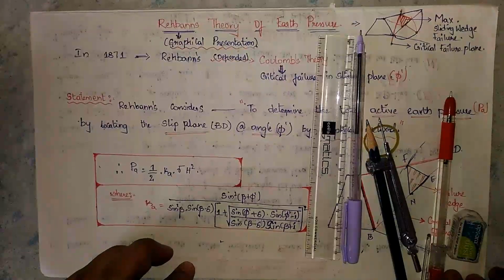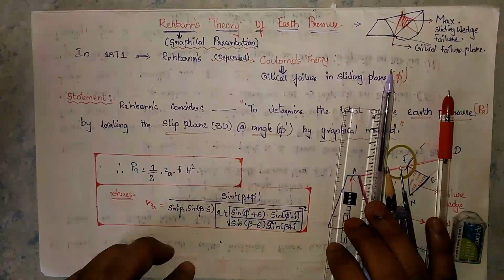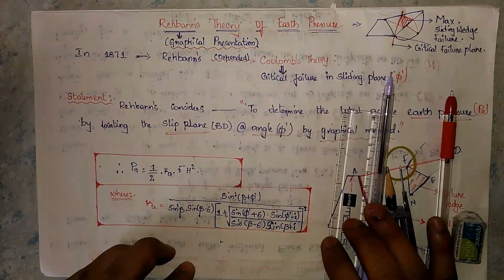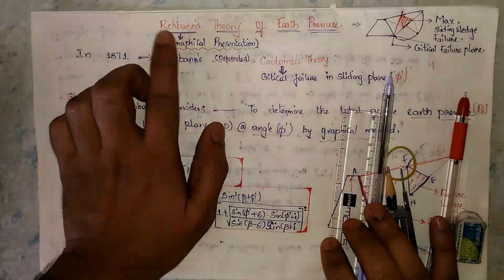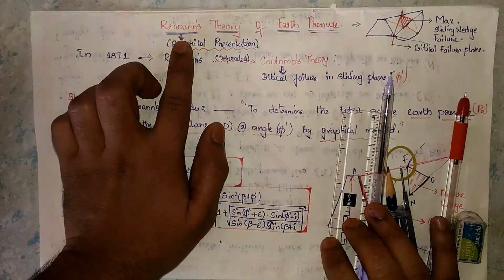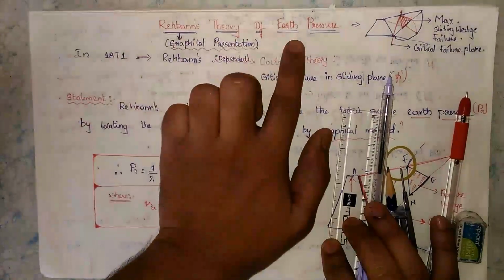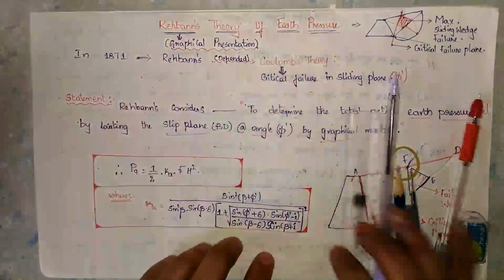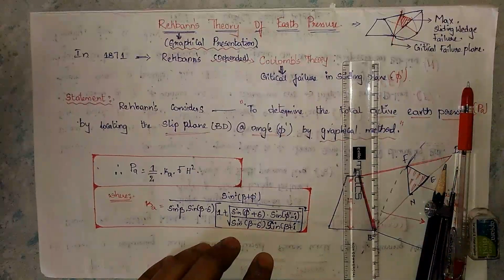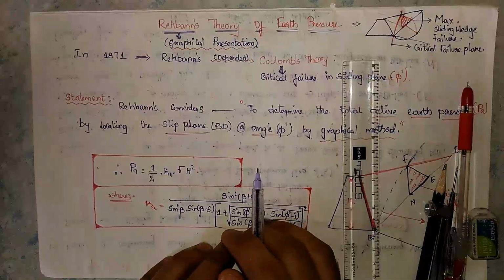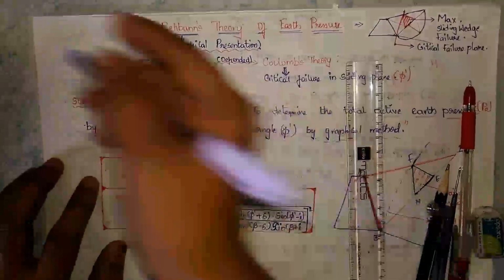Welcome. Now I am going to discuss Rebhann's theory of earth pressure. Before going to the concept of Rebhann's theory, I need to give a small introduction on what theories are involved in determining the earth pressure. We have four types of theories.